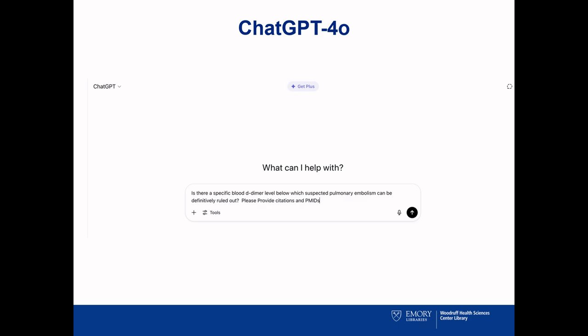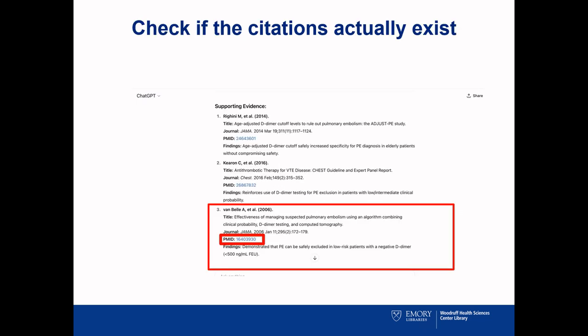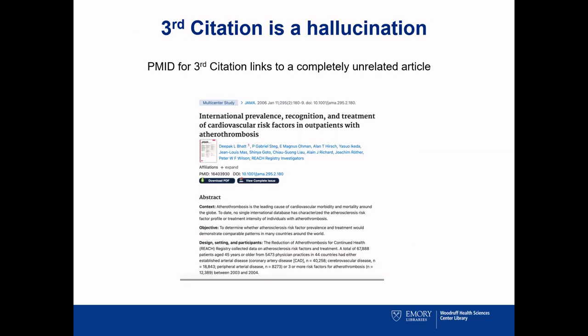We type in the medical question to ChatGPT and hit submit. To check if ChatGPT hallucinated any of the sources it used to answer the question, we look at the supporting evidence ChatGPT gave us. Check each citation to see if they exist by clicking on the PMID link. We see that the first two sources are legitimate, but we run into issues with the third citation. The PMID for the third citation links to a completely unrelated article and is not a real citation. This is an example of hallucination.